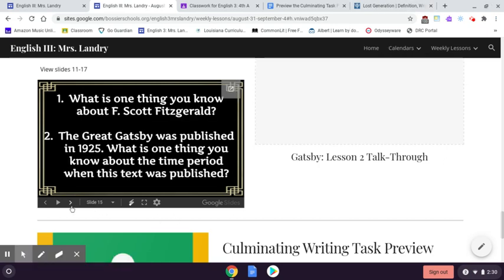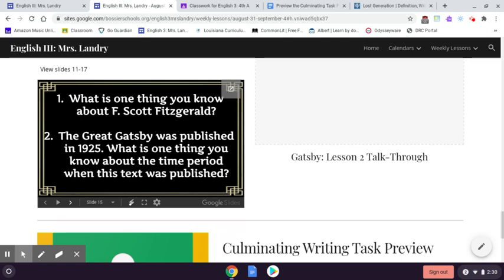Moving on. Now, we're going to do this before you start reading. One thing we know about F. Scott Fitzgerald, I encourage you to Google this. There's a plethora of information about him. He is part of the lost generation. He was an alcoholic. He partied a lot, but he also had some great fiction. Now, The Great Gatsby was published in 1925.